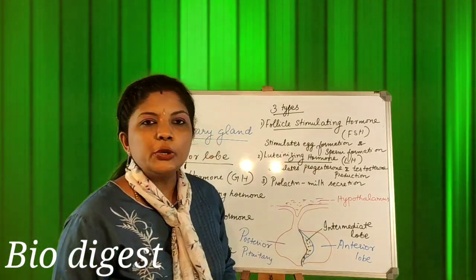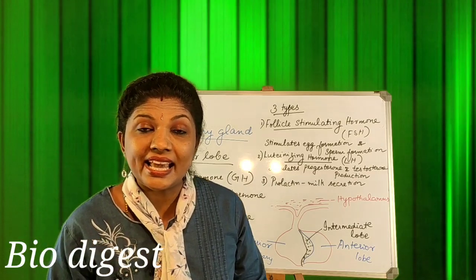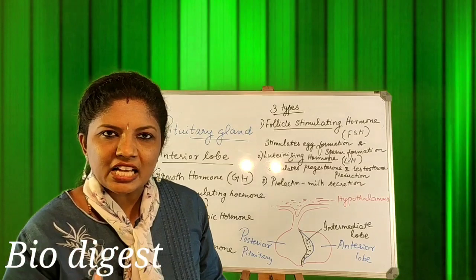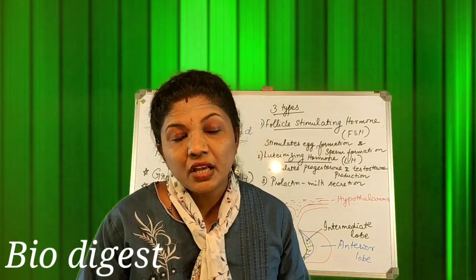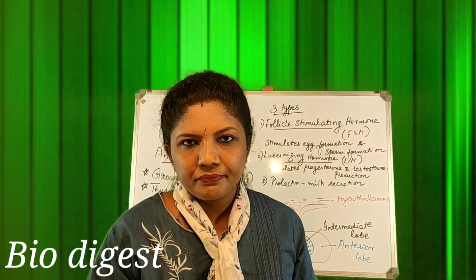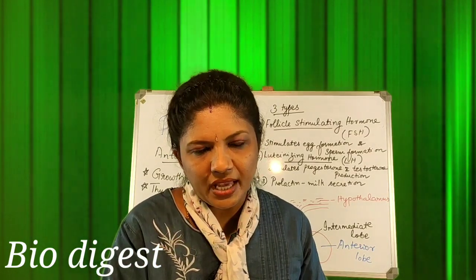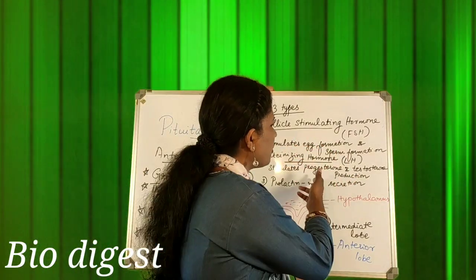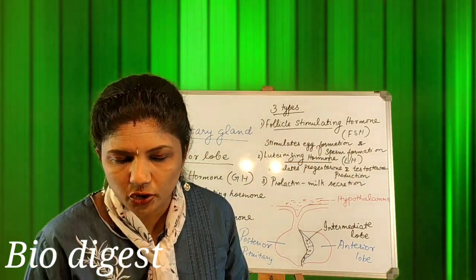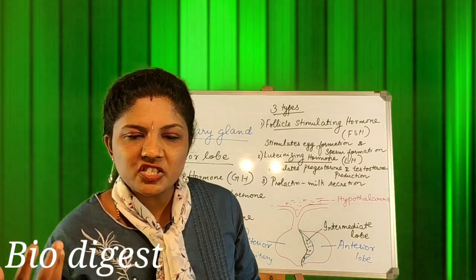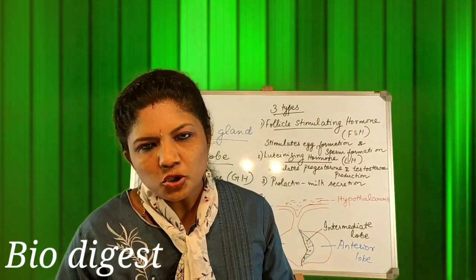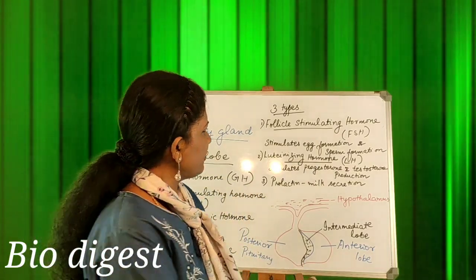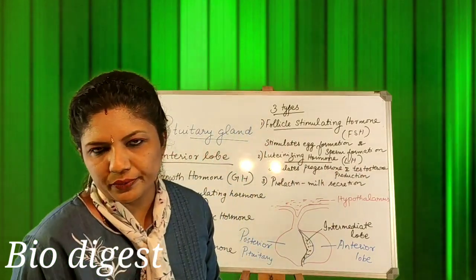Second type is luteinizing hormone, otherwise LH. What does this do? This actually stimulates the corpus luteum in the case of females, so that it will help in the production of the female hormone progesterone, as well as it stimulates the testes to produce the male hormone testosterone. That is the function of luteinizing hormone.